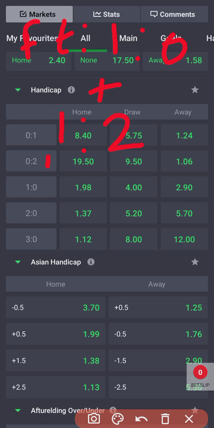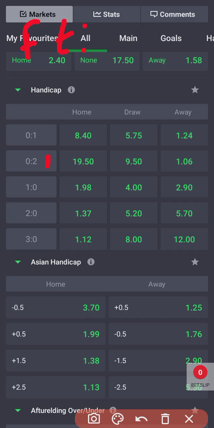Now, how will this bet become a total loss when making use of this handicap? It will become a total loss if the game ends by exactly 2 goals.